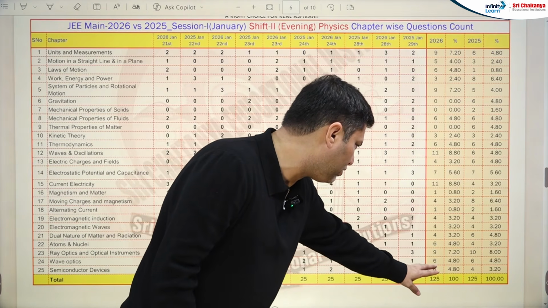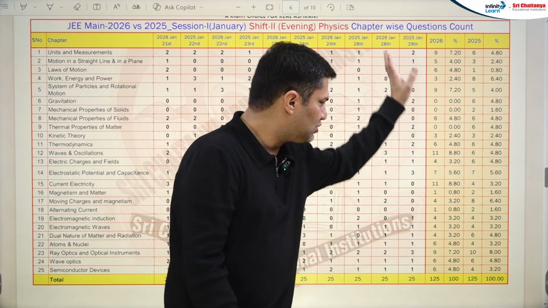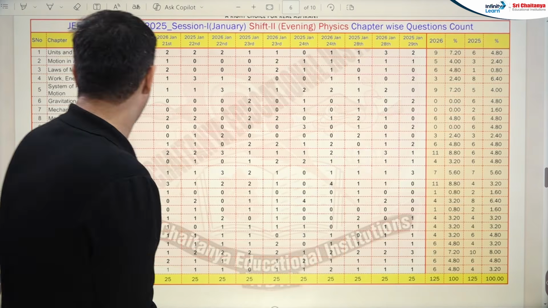And 9, 10, 6, 4, almost similar. Like semiconductor also the weightage has increased slightly. So this is the overall view of physics portion.